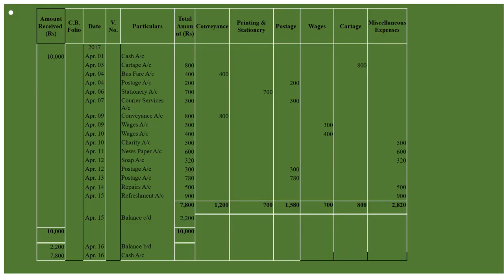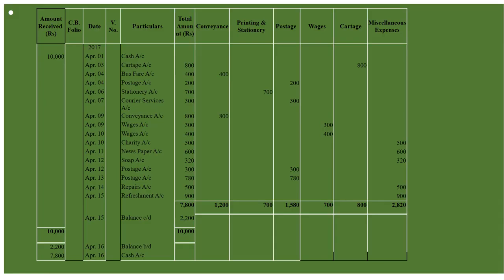Fine. That is 2017 April 1st. We will write this amount on the left side, that is written over here. And in particulars we will write cash account. On April 3rd, they are saying paid cartage. So cartage account and total amount we will write 800, and in cartage column also we will write 800. On April 4, it is bus fare 400, under conveyance, and 400 we will write under total amount. Whatever the amount we are recording here, we will have to write that amount under total amount.